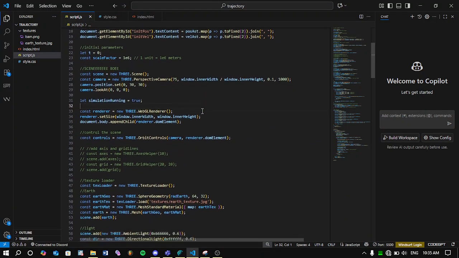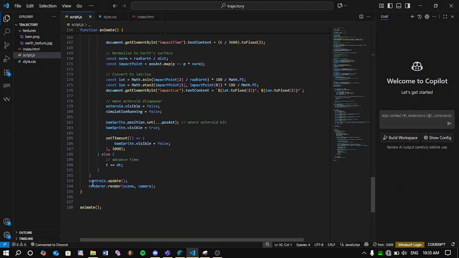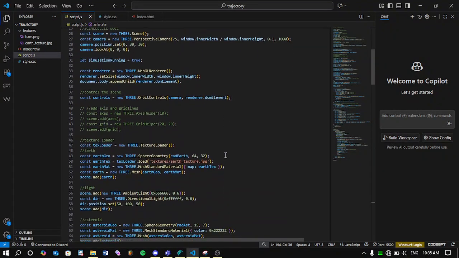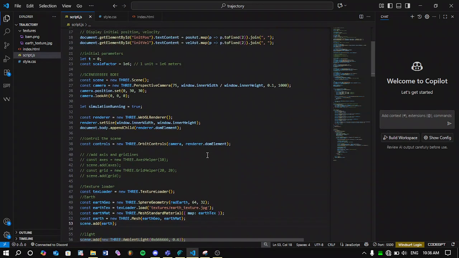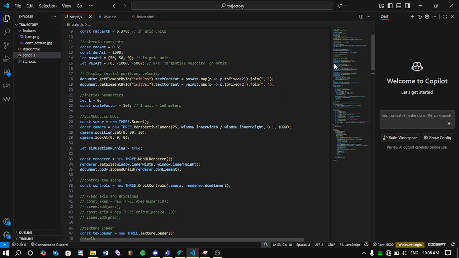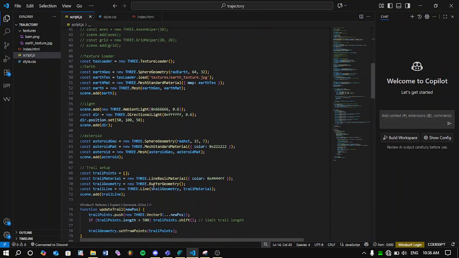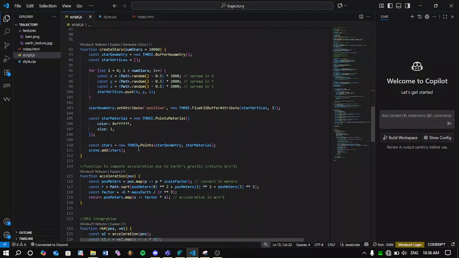I think the main scene is down over here. Yep, render scene, camera. This is the main part, so everything in it will be run on this scene. You can see scene.add here, and I think the scene is sort of like an array or a list where you can add elements to it and give them their own properties. So more like a tensor, if I'm using that right, obviously. This isn't really important. I'm just loading Earth, giving it light, keeping an asteroid, and setting up a trail.